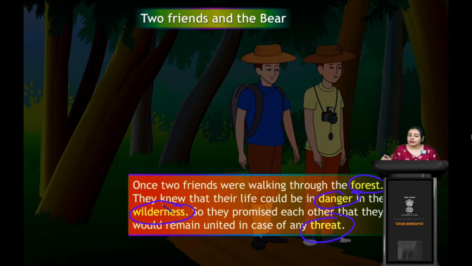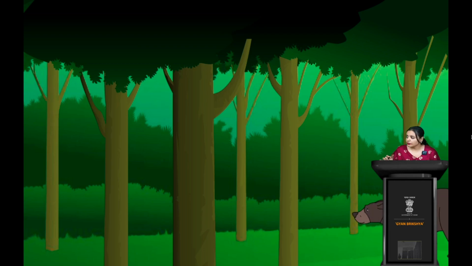So, what are these? These are a kind of synonyms and antonyms. That's the chapter we're going to cover today. A synonym is another word with the same meaning as the word itself. And an antonym is the opposite meaning of the given word. We will discuss this in the future, but let's see this story first.